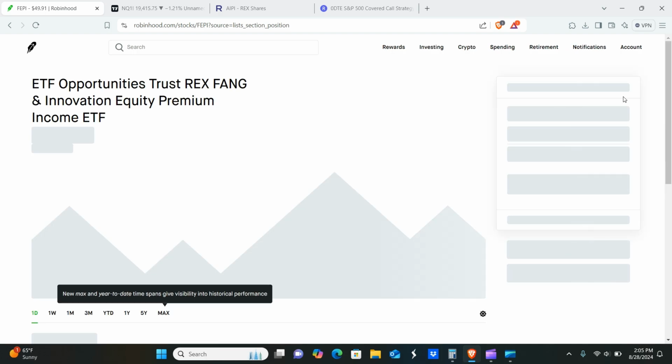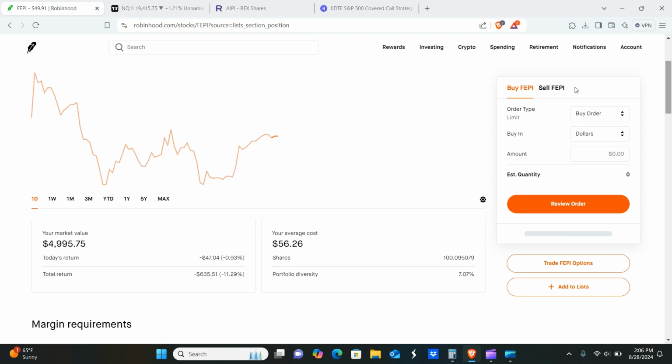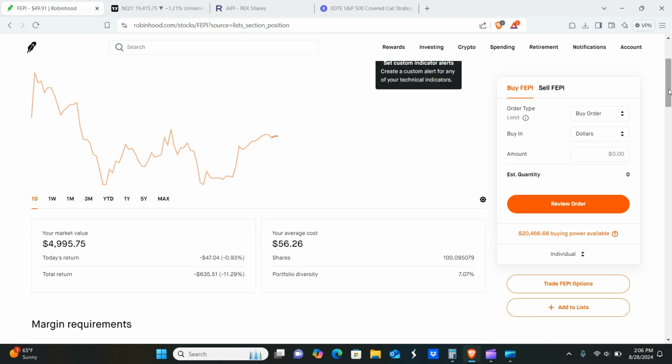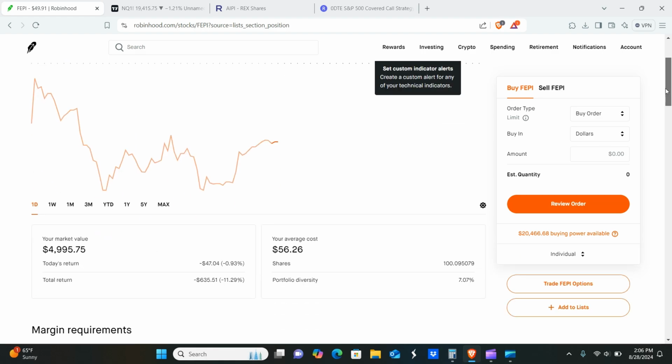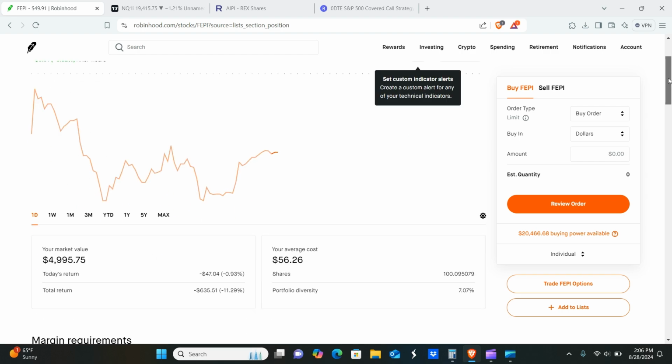So we'll just go over each one of these real quick. So FEPI and AIPI, unfortunately, are down. Haven't bought any FEPI, but did buy some AIPI. So this one's down, unfortunately, roughly about 11.2%. But markets have been a little bit shaky lately because of the flash crash. And then you have the overseas conflicts, and you have the Fed talking about cutting rates and NVIDIA earnings, and it's just kind of a mess.